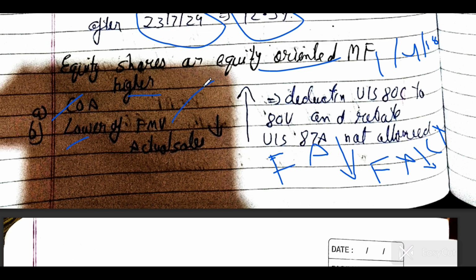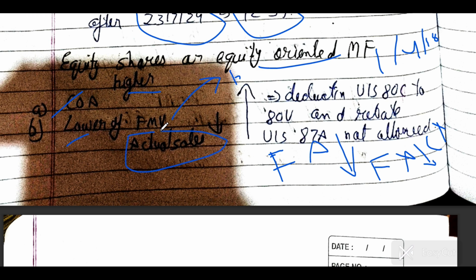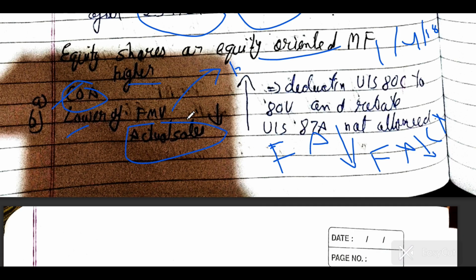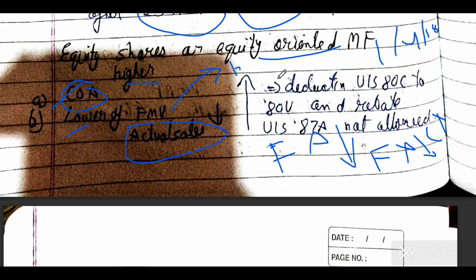How will we consider this fair market value? Whatever is the highest price trading in the market as on 1 April 2018, that will be the fair market value, and then your actual sale value and cost of asset. By this you can calculate the cost of asset of an equity oriented mutual fund. I hope you can remember something from this.